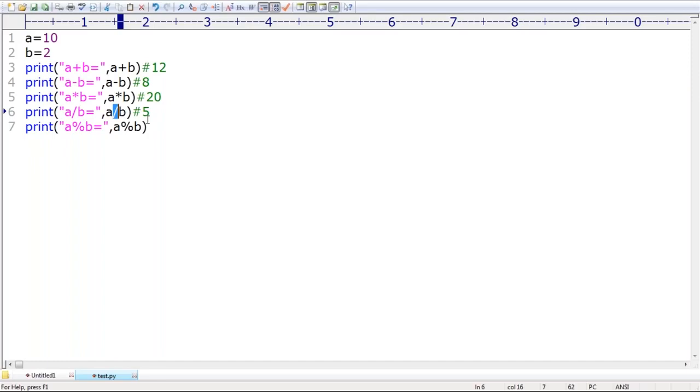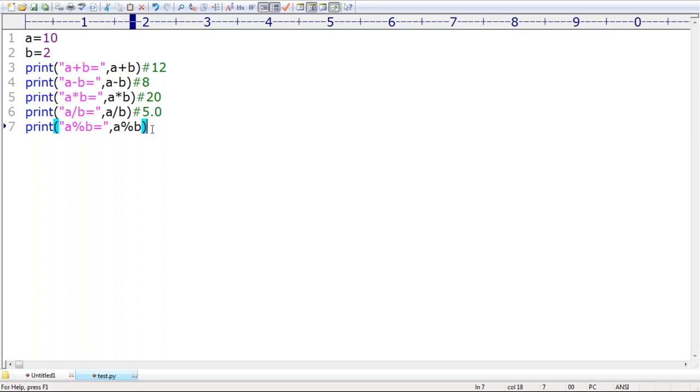Remember that. That's why, can you please tell what answer you are going to get by default? 5.0. Remember, 5.0. Sir, it's not 5. The division operator always works for floating point arithmetic. It never returns an integer value, right?